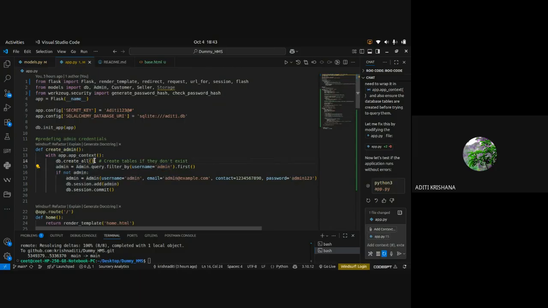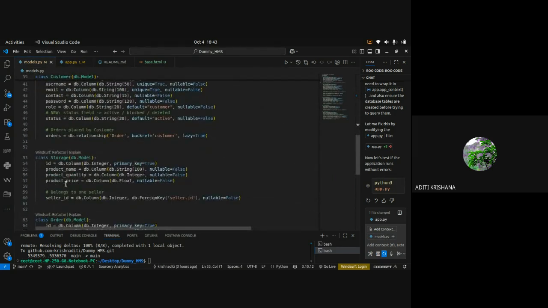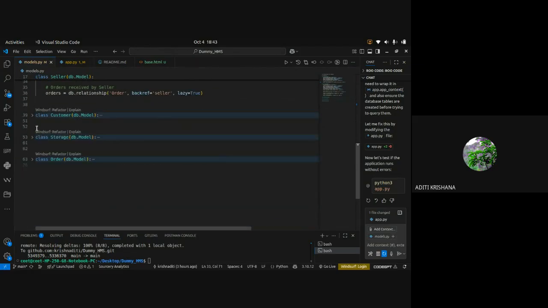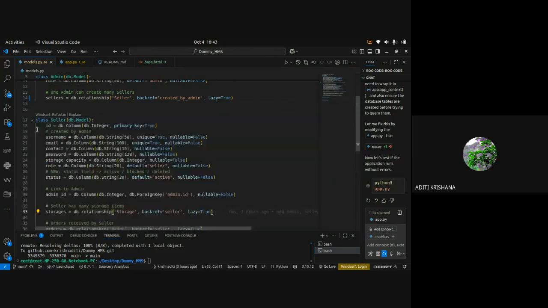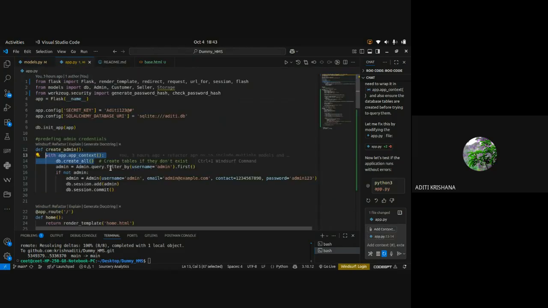Because first the tables will be created. What is inside my tables? Admin, seller, customer, storage and order tables, right? And each table has some columns. So first of all, the function creates those tables if they were not there. Then it went to the admin table, the first table, and to the username column of the admin table, and searched for the username called admin.